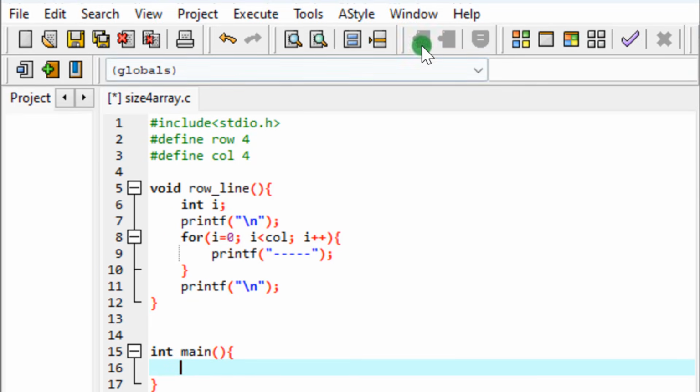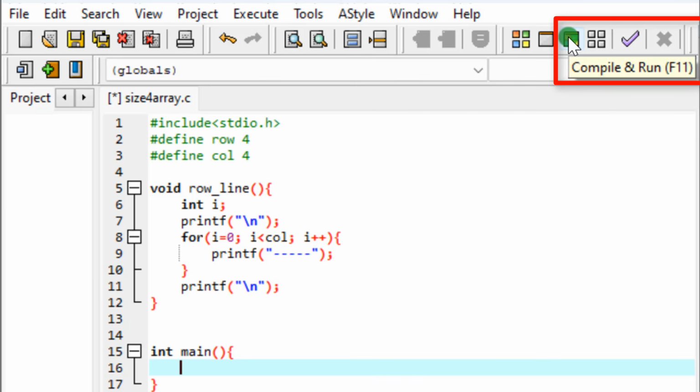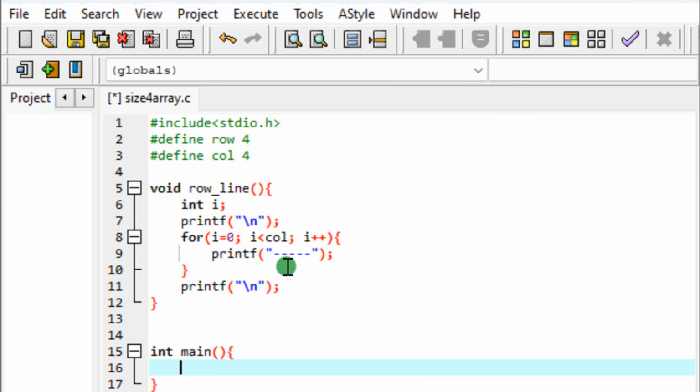After writing the function, they click compile and run to execute. No. Compile and run only executes if you have called the function. When you write a function or a procedure, you must call it. And you must call it in the main program. You can call it in another subprogram, but in the end, that other subprogram you still call in the main, because everything is executed in the main.